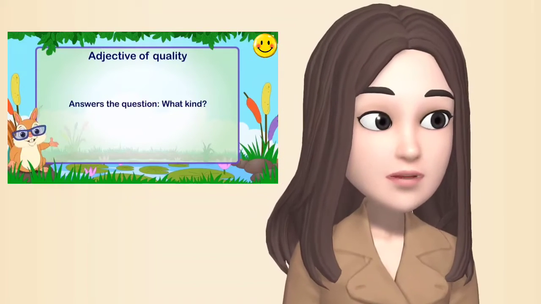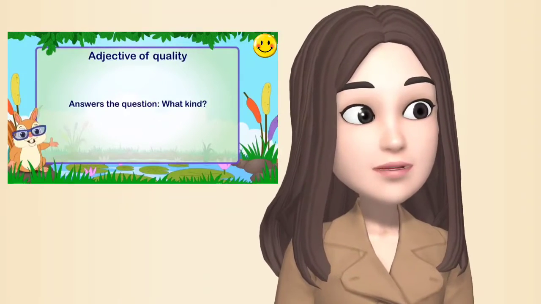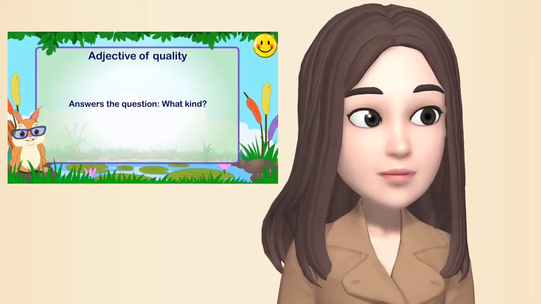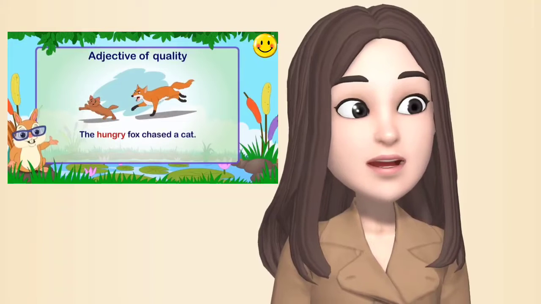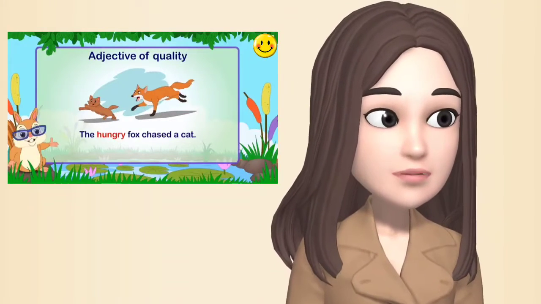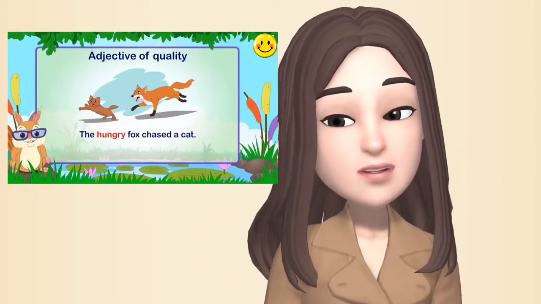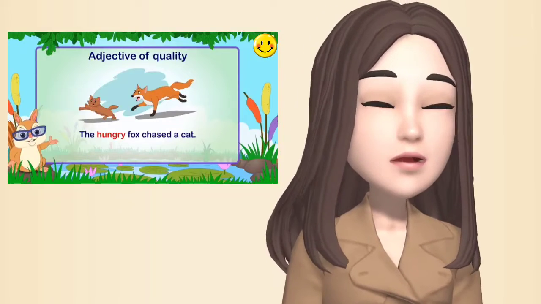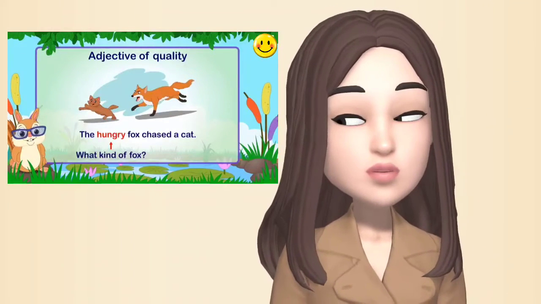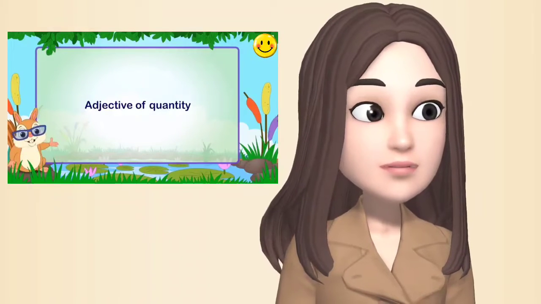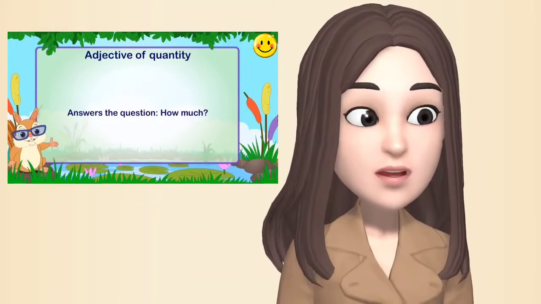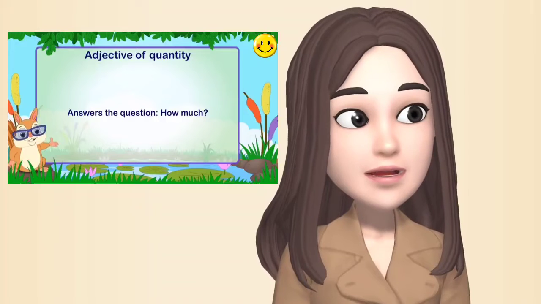Adjective of quality answers the question, what kind? For example, the hungry fox chases a cat. Hungry here answers the question, what kind of fox? Now, adjective of quantity answers the question, how much?